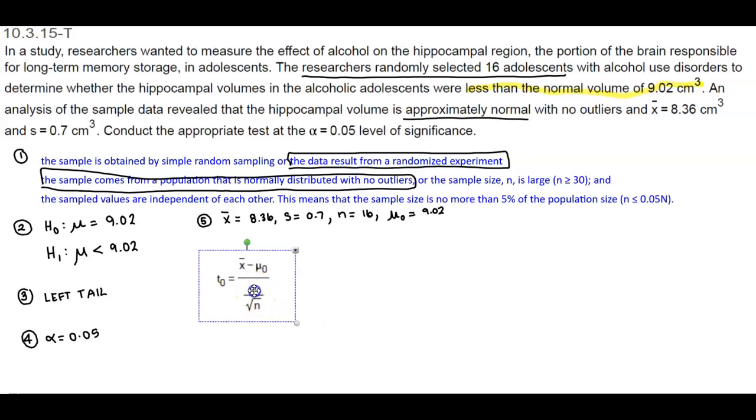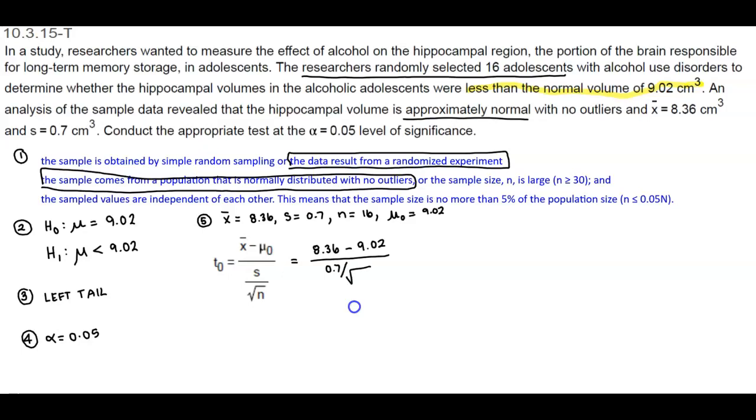Now we're going to plug this information into our formula to find the test statistic. So we have 8.36, and then we're going to subtract 9.02, and then we're going to divide that by the sample standard deviation of 0.7, and then divide that by the square root of 16.